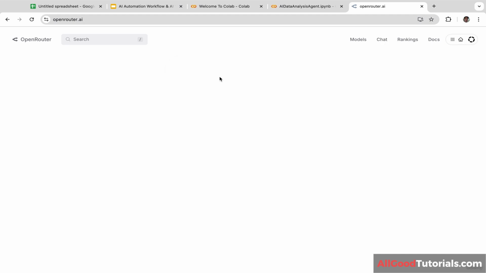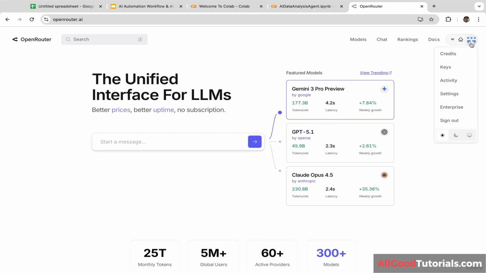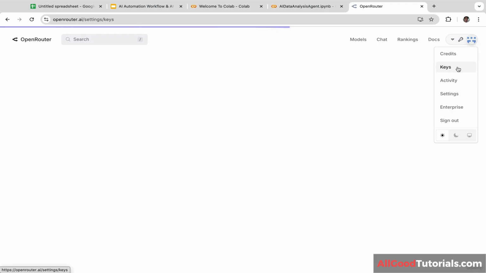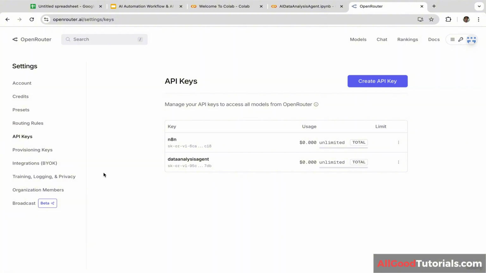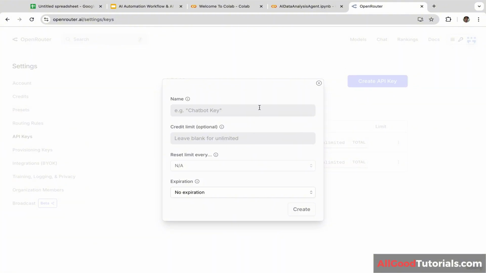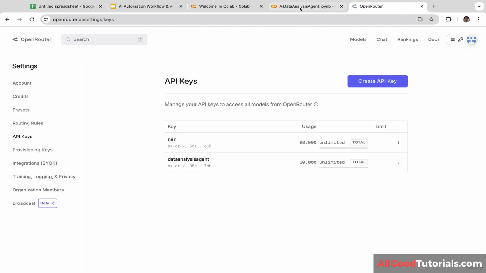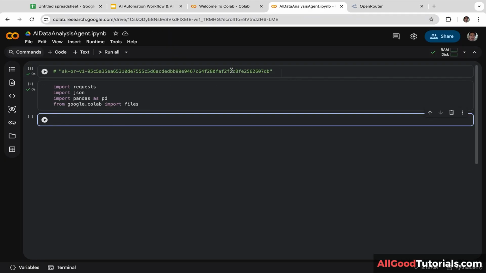As you guys can see, I have successfully logged in and here is my dashboard. Okay, now let's click on your profile picture and let's click keys. And you will be redirected to this page. To create a new API key, just click this create API key. You will need to name the API key and just click create. You can also set the expiration date, but it is optional. Okay, now let's go back to Google Colab. And let's create a new variable. I'm going to name it API key.